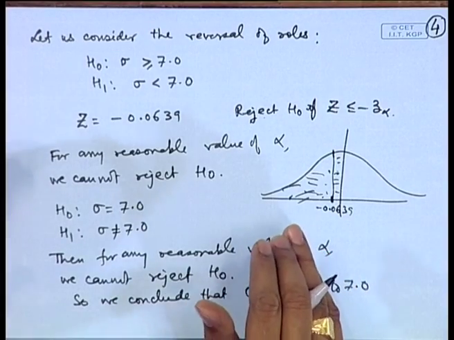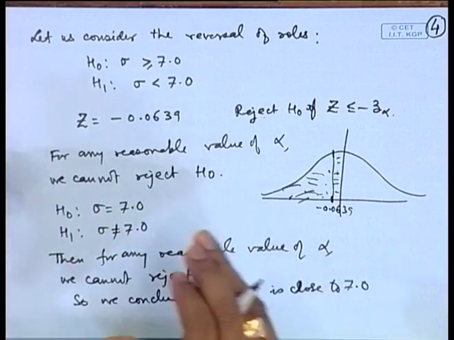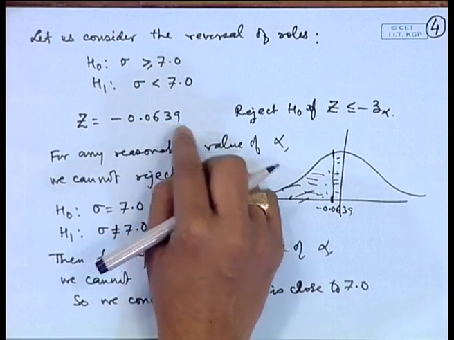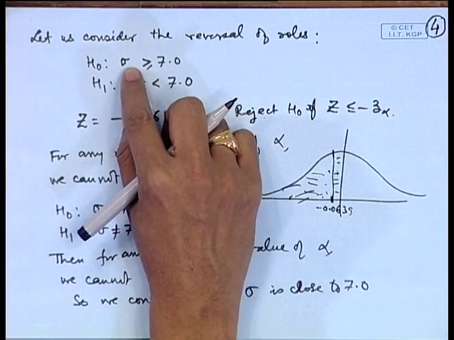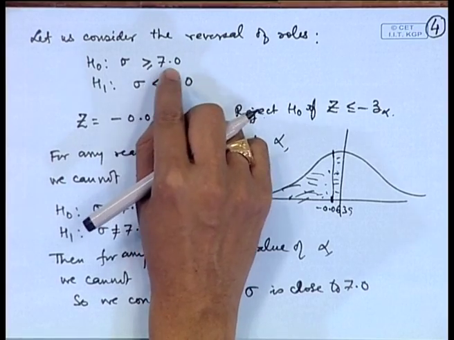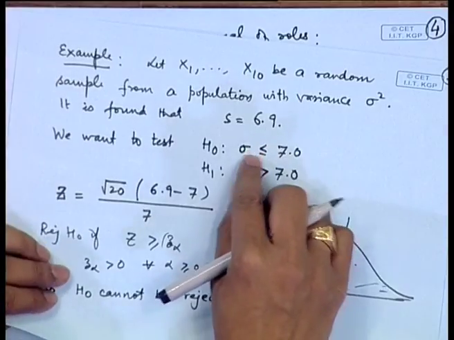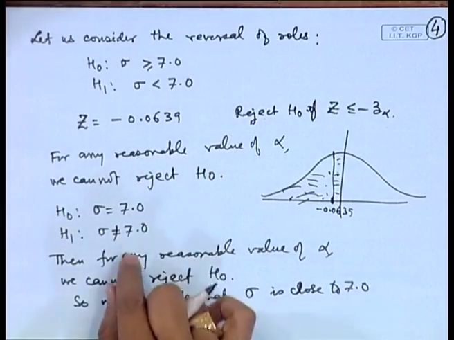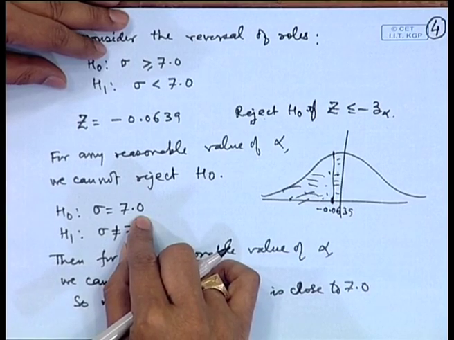So, this is an example of explaining that we should frame the null and alternative hypothesis in a judicious way, as well as we should analyze the result for possible rejection of various kinds of hypothesis, because we should not conclude falsely here. For example, since this cannot be rejected, we might say sigma is greater than 7, but it is not significantly greater, because when we consider sigma less than or equal to 7, then also this hypothesis could not be rejected. So, the only conclusion that we can draw is that sigma is close to 7.